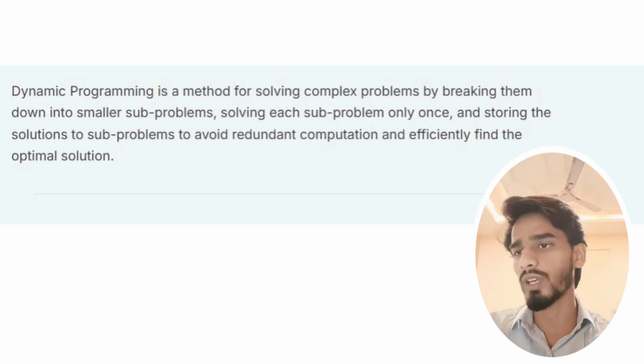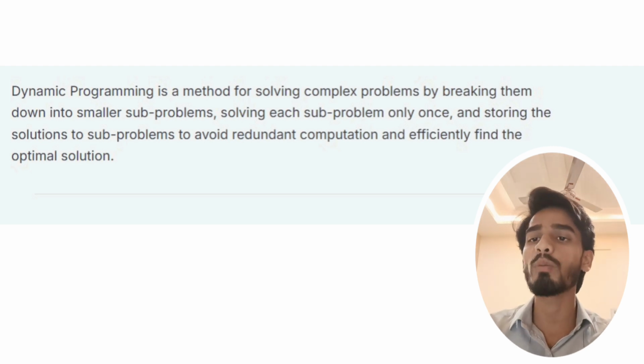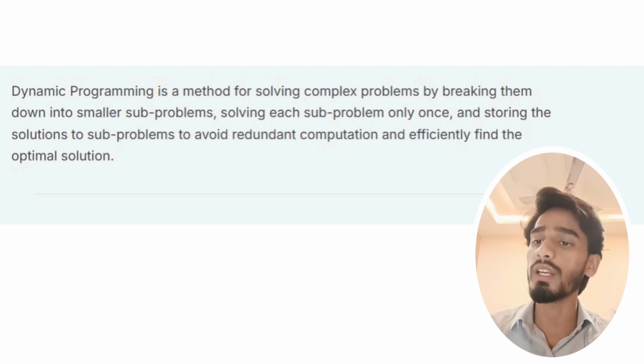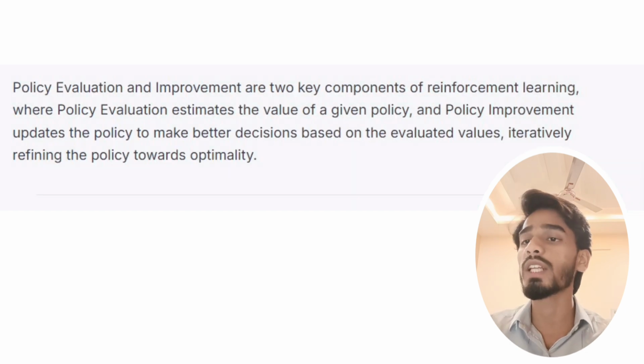What is dynamic programming? Dynamic programming is a method for solving complex problems by breaking them down into smaller subproblems, solving each subproblem only once, and storing the solutions to subproblems to avoid redundant computation and efficiently find the optimal solution.